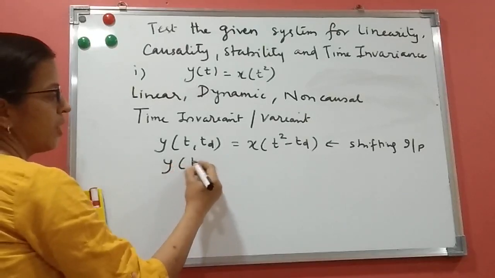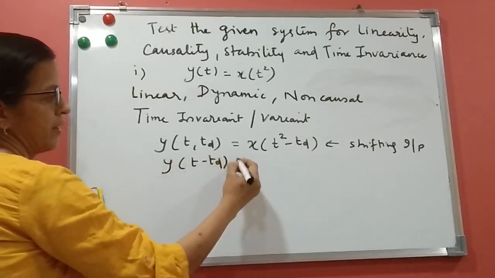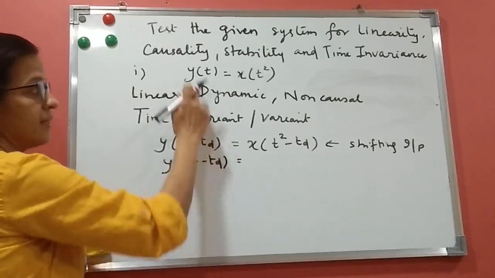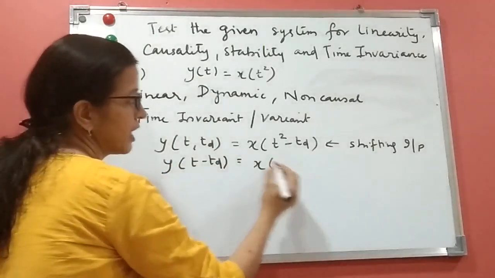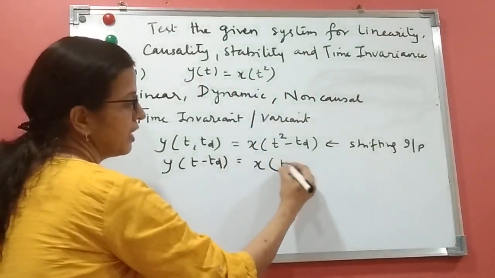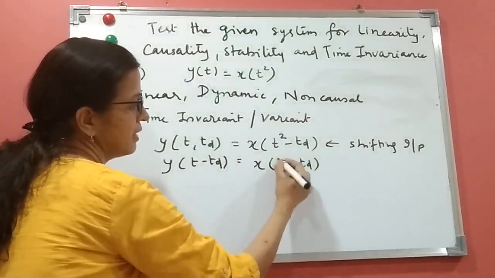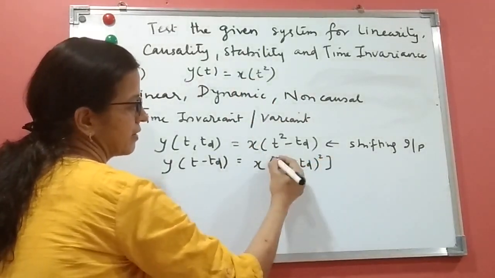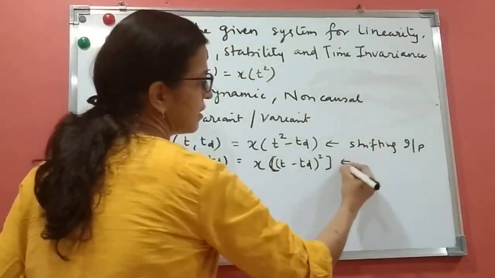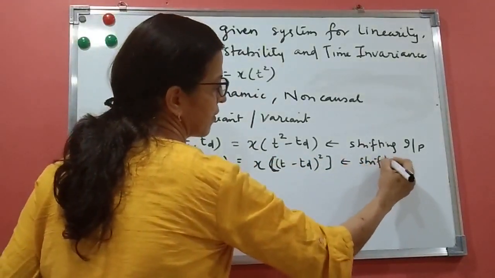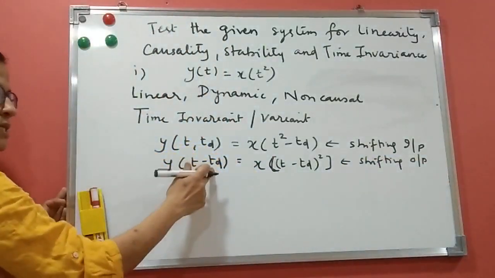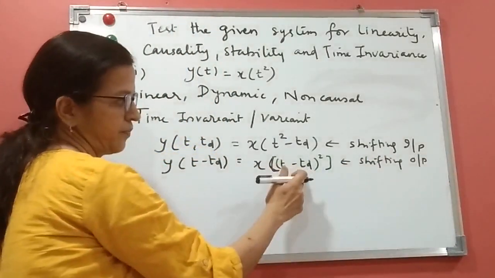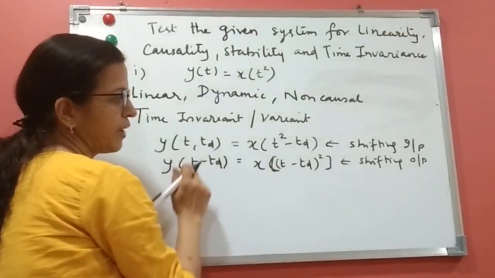Now we are shifting output. So y of t minus td, and this is y of t. When you are changing t, it will change on the right hand side also. So in place of t, you will have t minus td whole square. This is shifting output. When you are writing t minus td here, here also it will change. Now we have to equate these two.